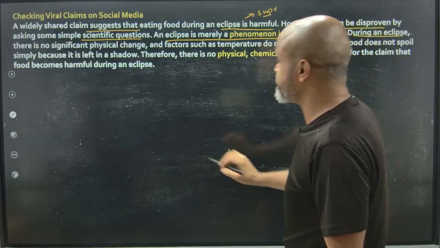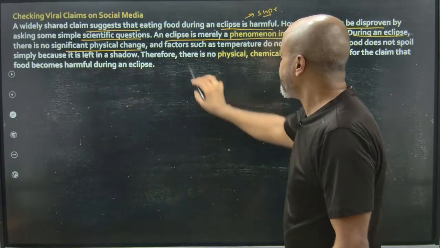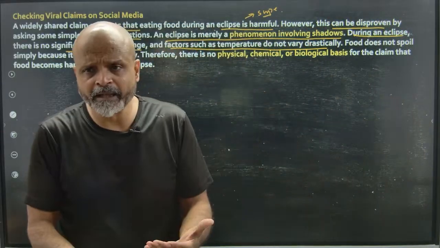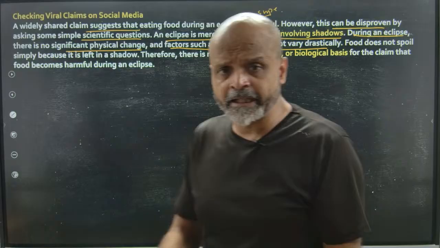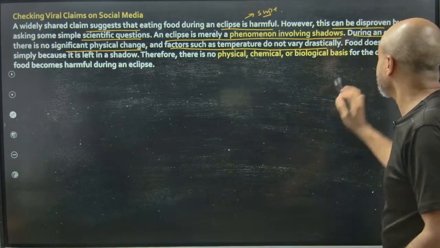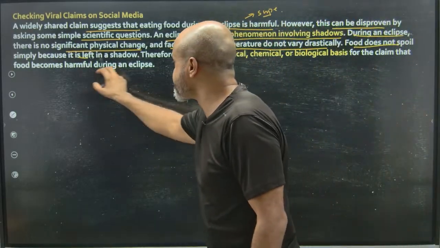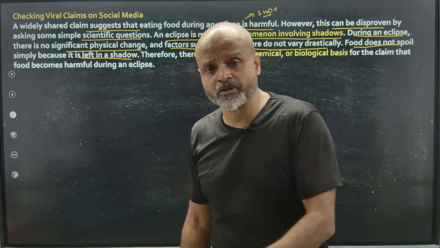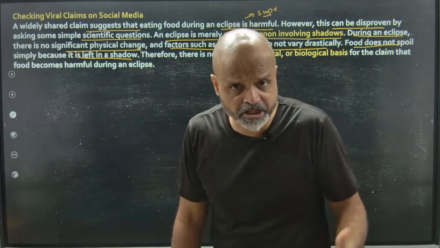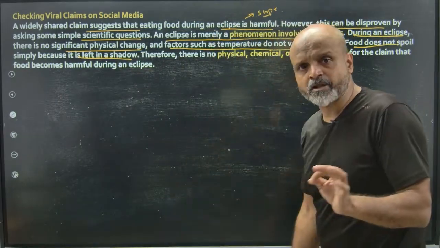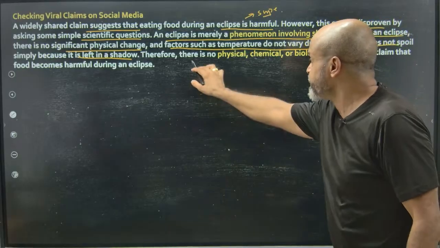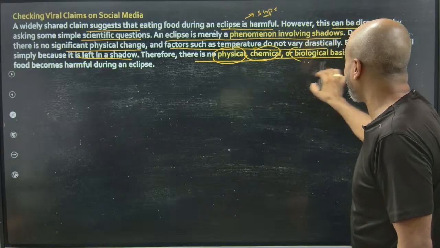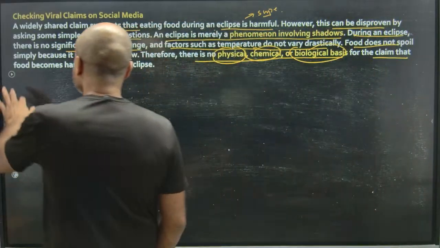During an eclipse, there is no significant physical change, and factors such as temperature do not vary very drastically. An eclipse is a short phenomenon of maybe a couple of hours, but nothing is going to change drastically on earth. Food does not spoil simply because it is left in a shadow. Yes, food might spoil because of microorganisms, or because of certain drastic temperature changes, but there is no such thing happening during an eclipse. Therefore, there is neither a physical, chemical, nor biological basis for the claim that food becomes harmful during an eclipse.